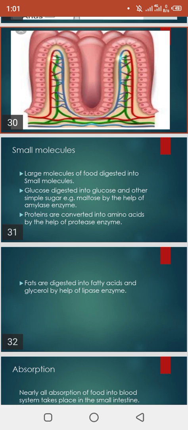Now coming towards the small molecules. The large molecules are proteins, fats and carbohydrates. First of all, starch is converted into maltose with the help of the amylase enzyme. Proteins are converted into amino acids with the help of the protease enzyme. Clear? And fats are converted into fatty acids and glycerol with the help of the lipase enzyme. These 3 enzymes are present in our digestive system which break down fats, proteins and carbohydrates.